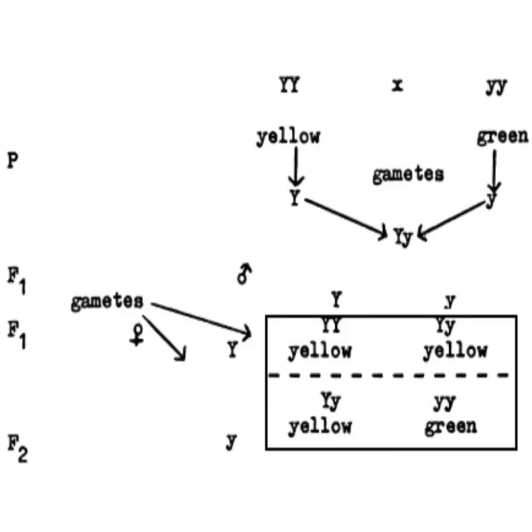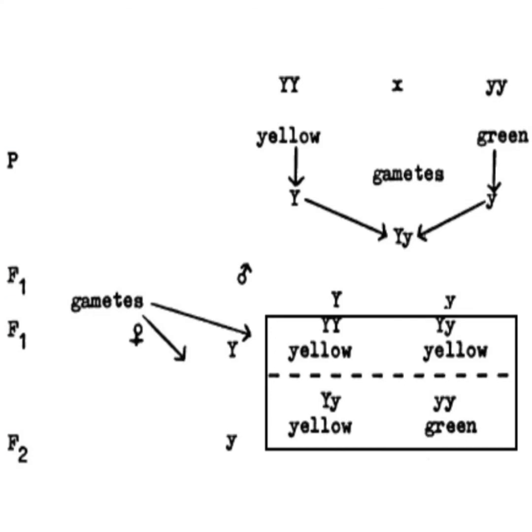Here you can see a yellow colored pod producing the gamete capital Y and the green colored pod producing the gamete small y. And the fusion of the capital Y and the small y causes the hybrid plant, heterozygous capital Y small y, having yellow pods, since Y is dominant.